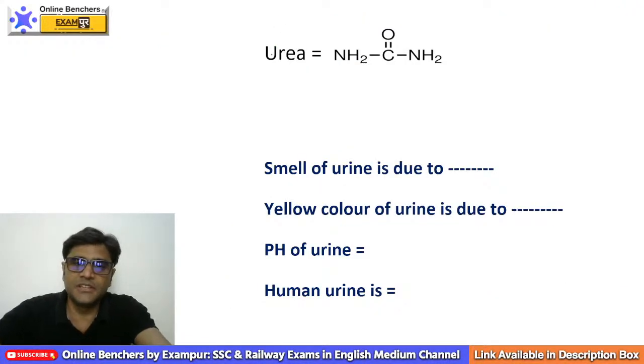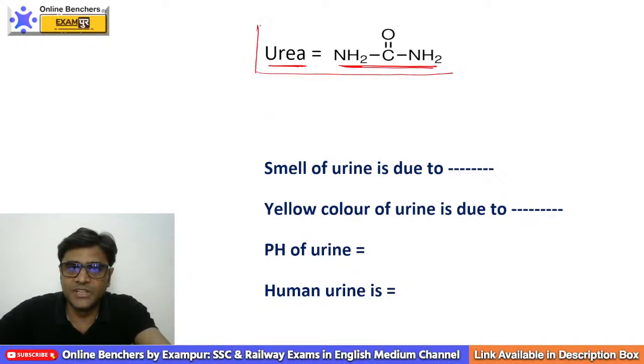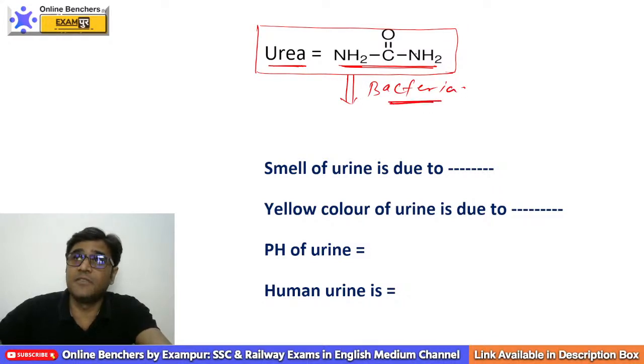Now this is the molecular formula of urea, NH2CONH2. So our urine contains urea. Some bacteria which are present in our surrounding environment convert this urea into ammonia.